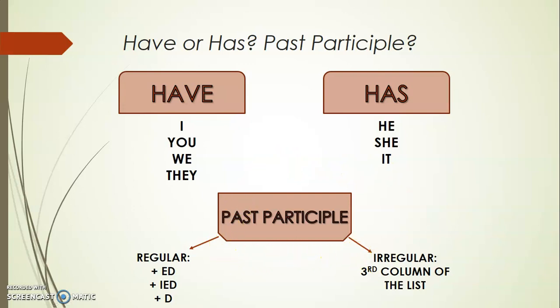Well, the past participle can be regular or irregular. If it is regular, we add ed, ied, or d to the verb. But if it is irregular, then we have to check the third column of the list of irregular verbs.